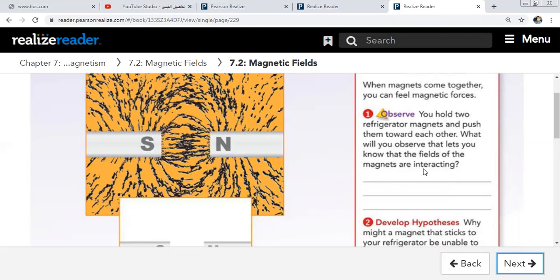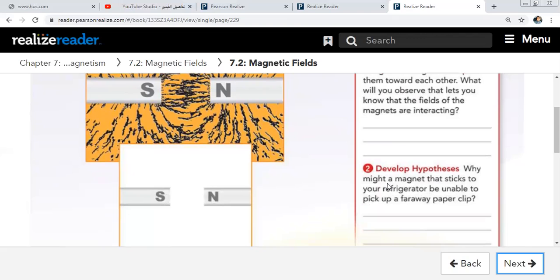If you push them toward each other, they may repel or attract. When this happens, I know that the magnets are interacting.